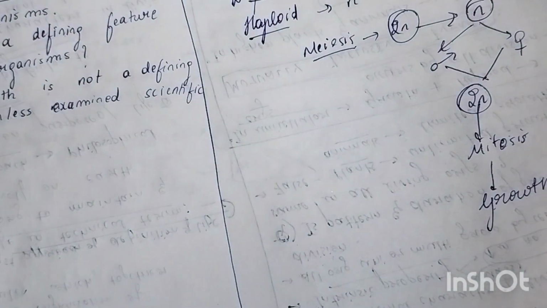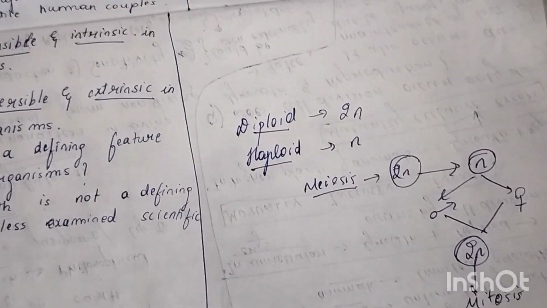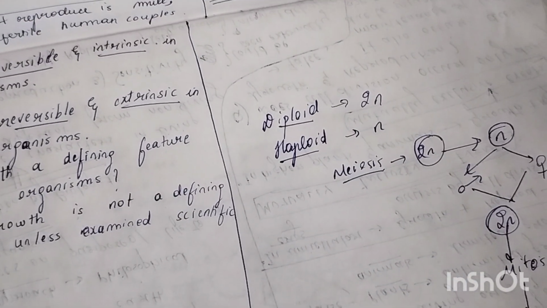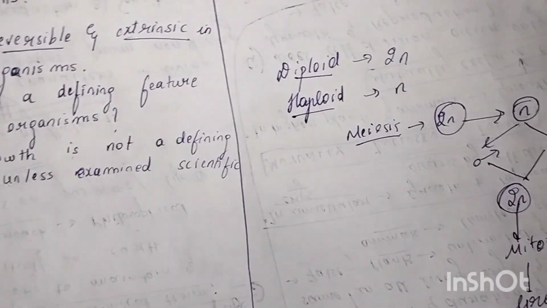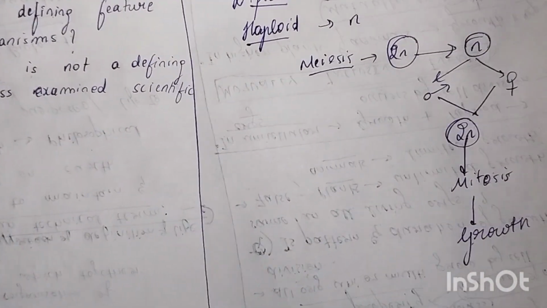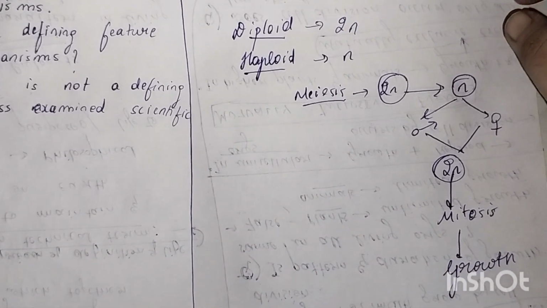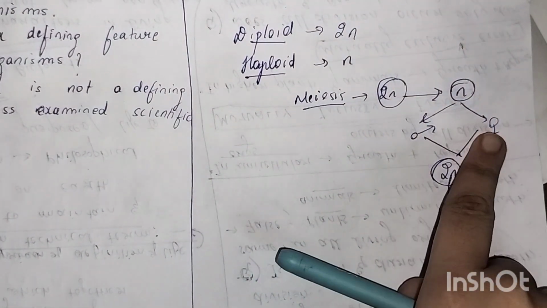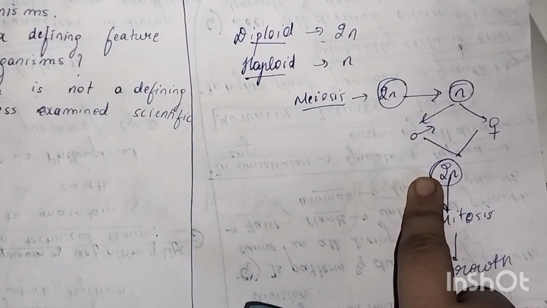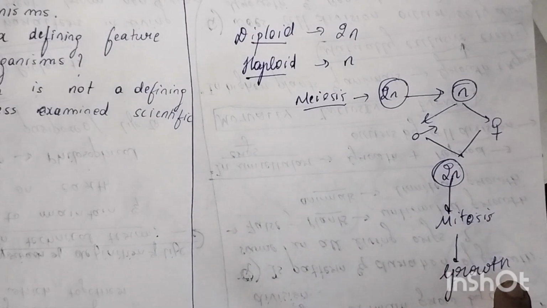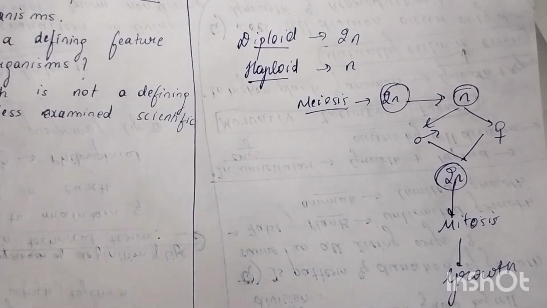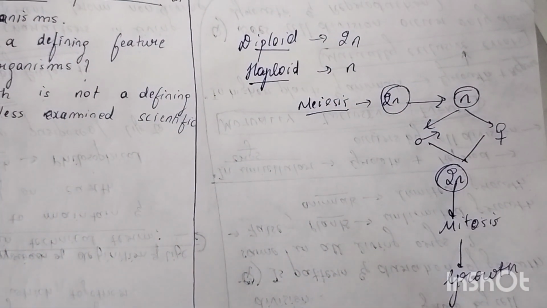So growth, first what happens? First we have this diploid 2n condition, from where n condition gametes are formed. Then meiosis happens. Then the female and the male fuse together. Then 2n condition, then mitosis happens. Then growth happens. This is how the cycle of growth happens in higher organisms.